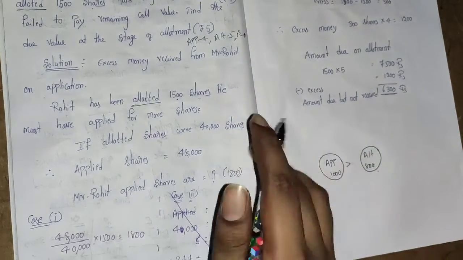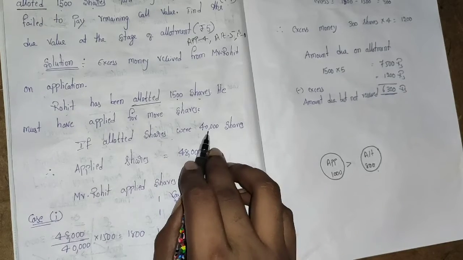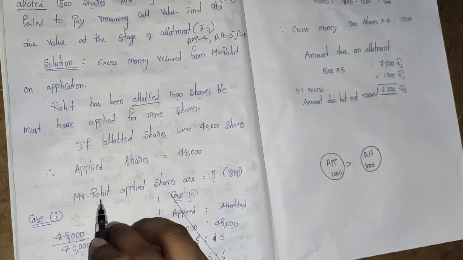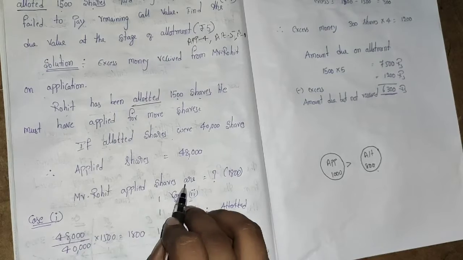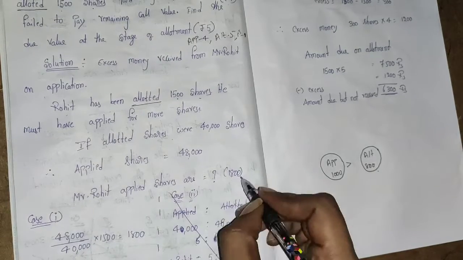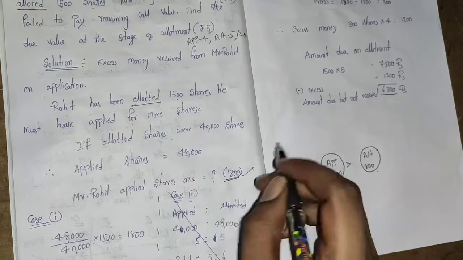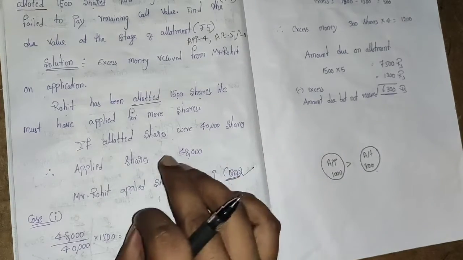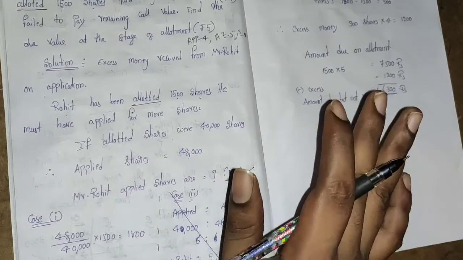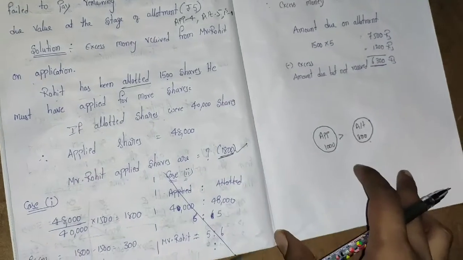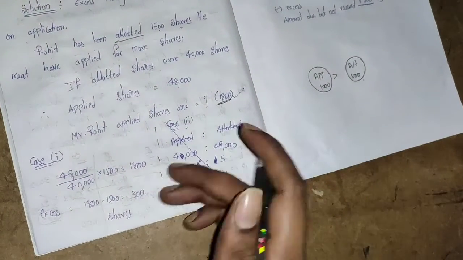If the allotted shares were 40,000, then applied shares were 48,000, and Mr. Rohit's shares were 1,500. How to find this out is the point. Now, if you find this out, the answer is very, very easy. It is not that difficult. See, we can do it in 2 to 3 methods. First, we'll do it in a simple method. It is a formula process.